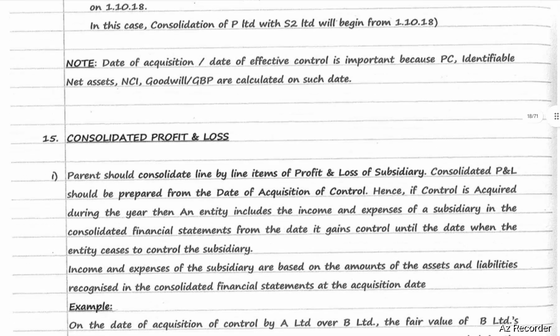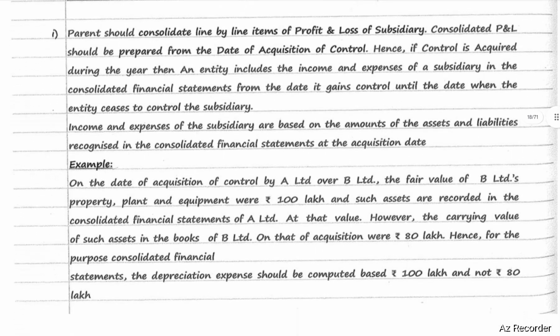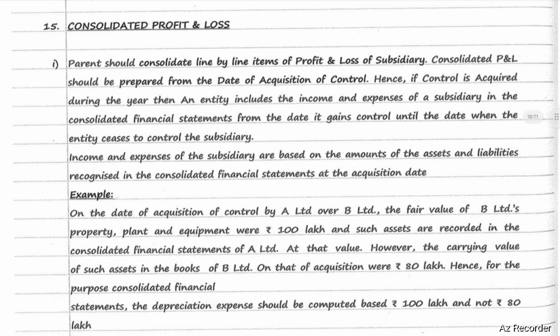Consolidated profit and loss. Parent should consolidate line by line items of profit and loss of subsidiary. Consolidated P&L should be prepared from date of acquisition of control. Hence, if the control is acquired during the year, then an entity includes the income and expense of a subsidiary in the consolidated financial statements from the date it gains control until the date when the entity ceases to control the subsidiary. Income and expense of the subsidiary are based on the amounts of the assets and liabilities recognized in the consolidated financial statements as on date of acquisition.